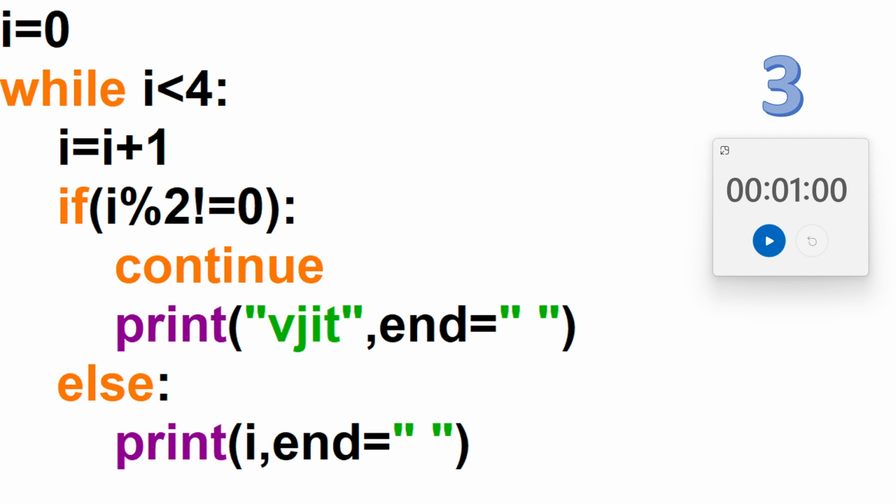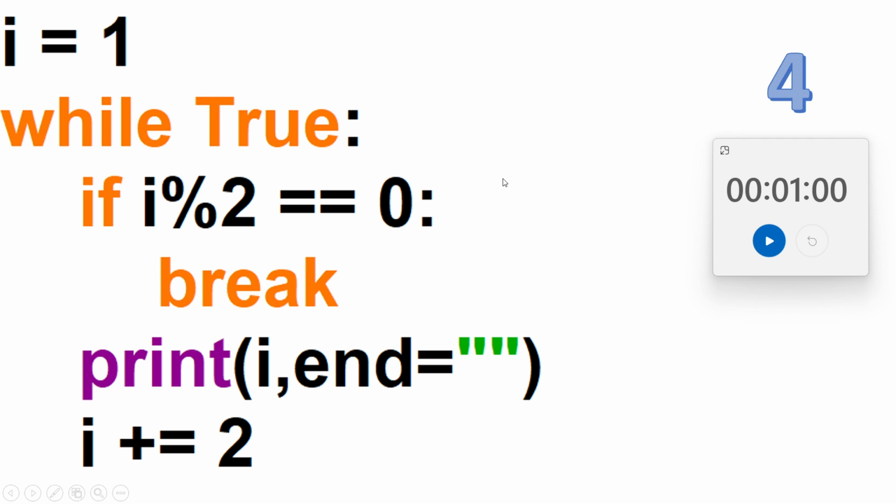From here the level will be increasing. So fourth question on your screen, and I'm starting this timer, and it will take 30 seconds. So here it is while True, it is always true, and then I'm giving an if condition: I modulo 2 equal to 0, and if this condition is true then break, if this condition is not true then it prints I, and then it increments the I value by 2.